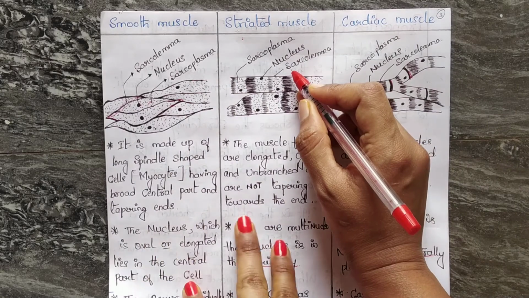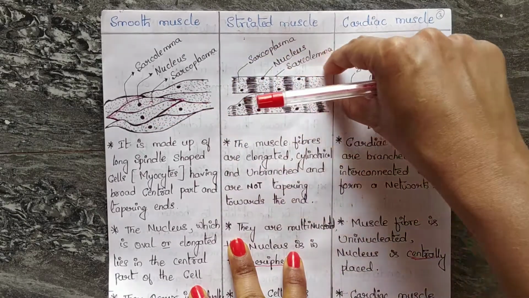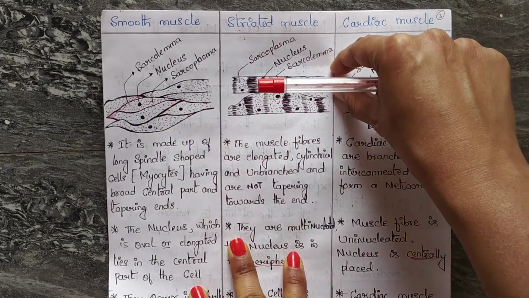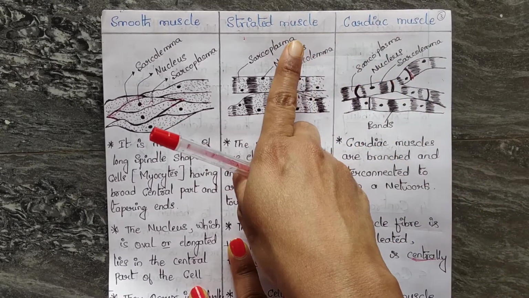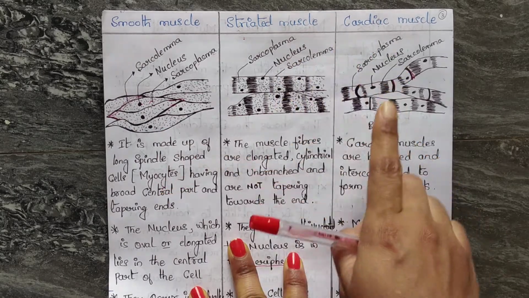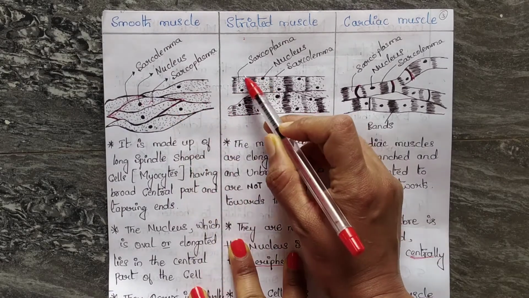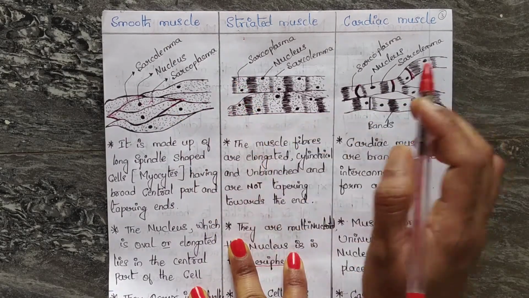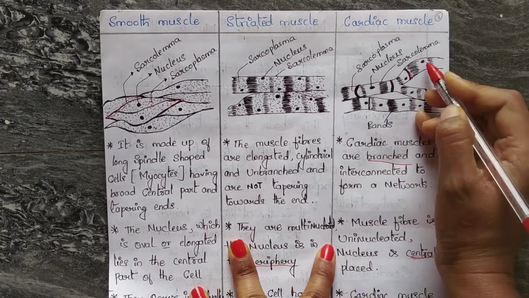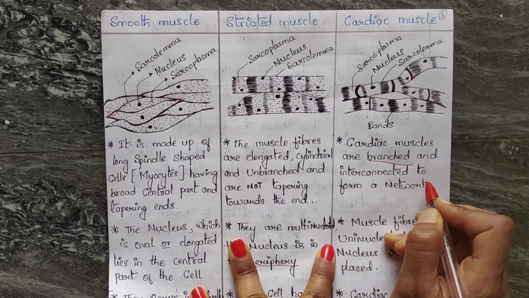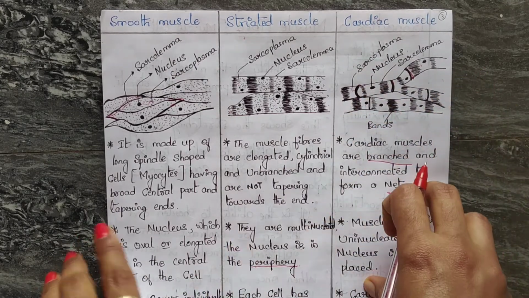Then coming to skeletal muscle, these are elongated and cylindrical, and they are unbranched. In cardiac muscle these are branched, but in skeletal muscle these are unbranched. They are not tapering at the ends. Smooth muscles have tapering ends but skeletal muscles don't. Cardiac muscle is branched; you can see the branches, and they are interconnected to each other to form a network.